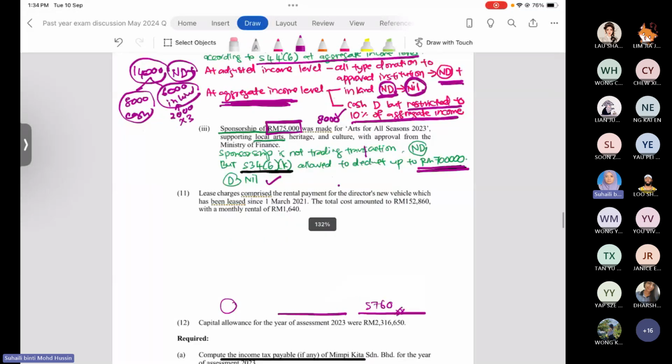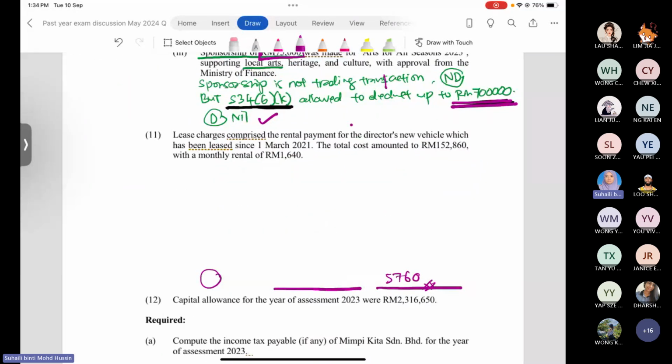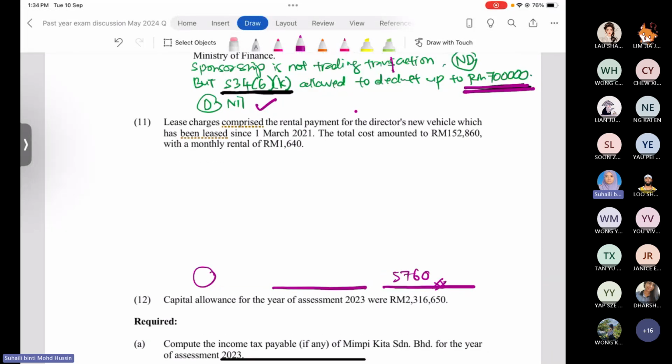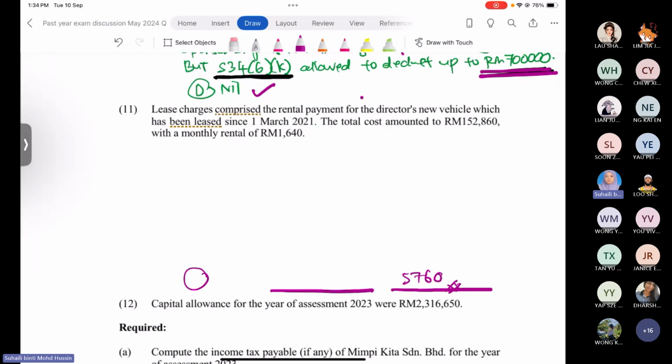Okay, and then lease rental, just now, you have to explain what is commercial and non-commercial transportation. And then you have to inform that when the company paid for the motor vehicle that is not for commercial use, it is listed under prohibited deduction, section 39(1), with the limitation depending on the cost of the new motor vehicle, either 50,000 or 100,000 ringgit.